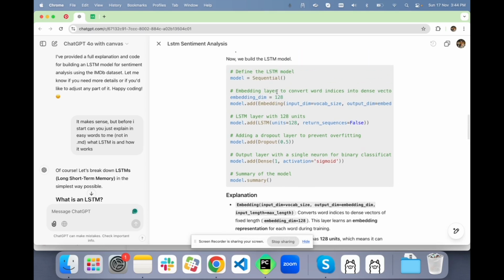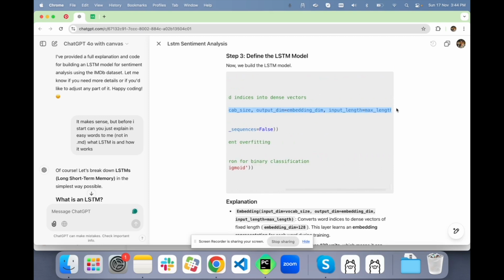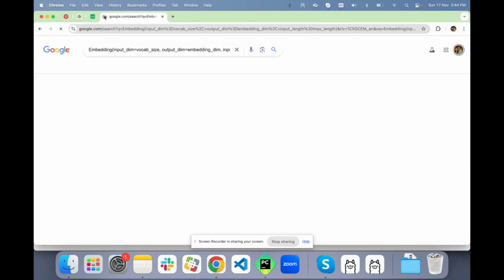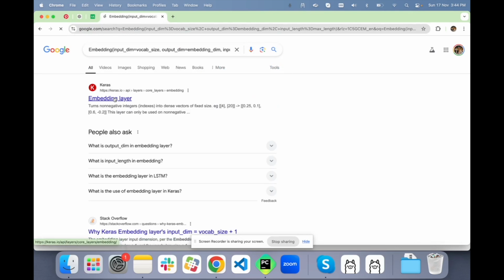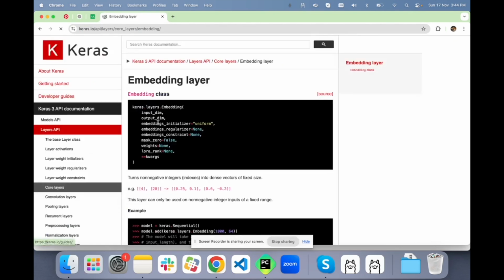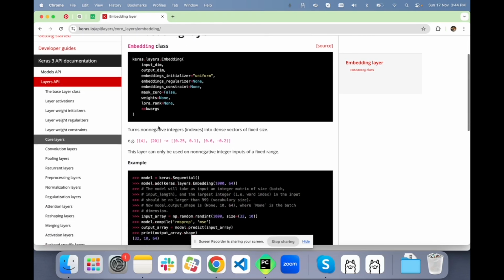Let me Google a little about it and see what this embedding layer is. It turns non-negative integers, that is indexes, into dense vectors of fixed size.